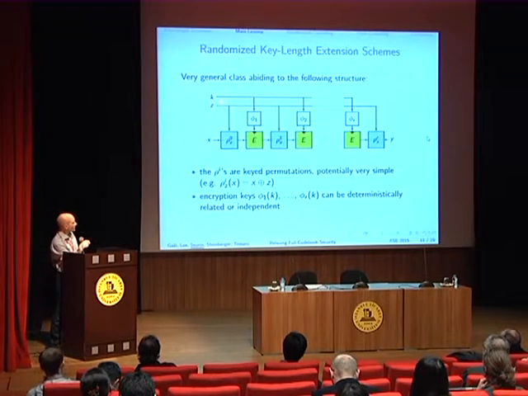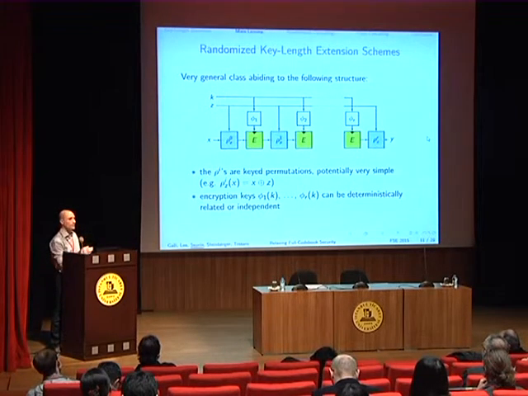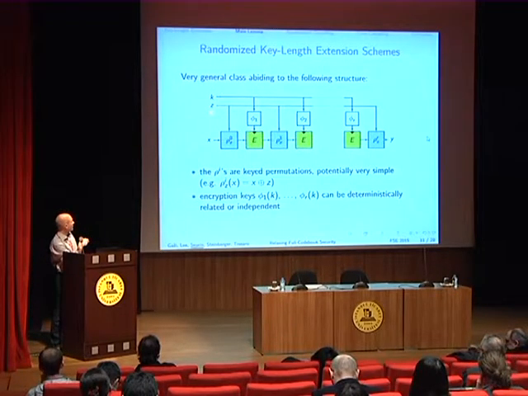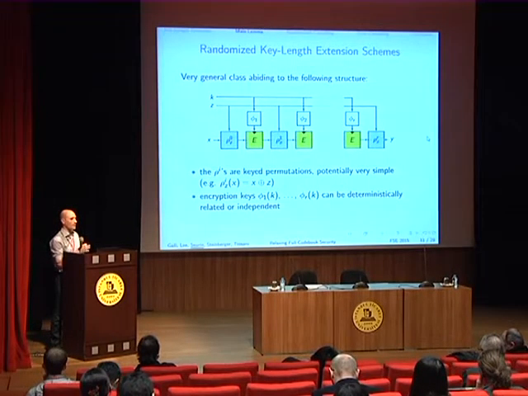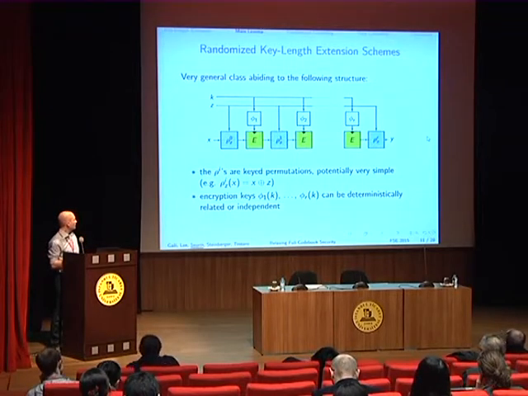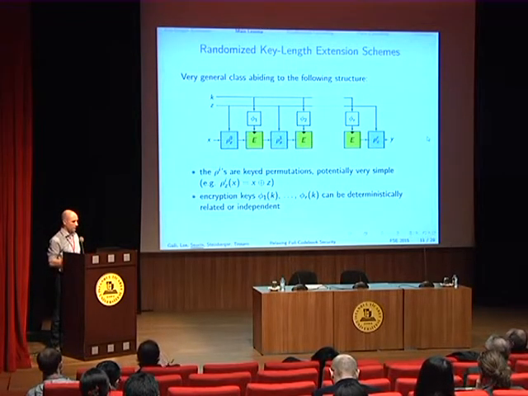So the key of the construction is in two parts. There is the part that is used to call the block cipher, and there is some part Z that will be used for whitening, for example. Okay. So this is the general structure that we are studying in this talk.